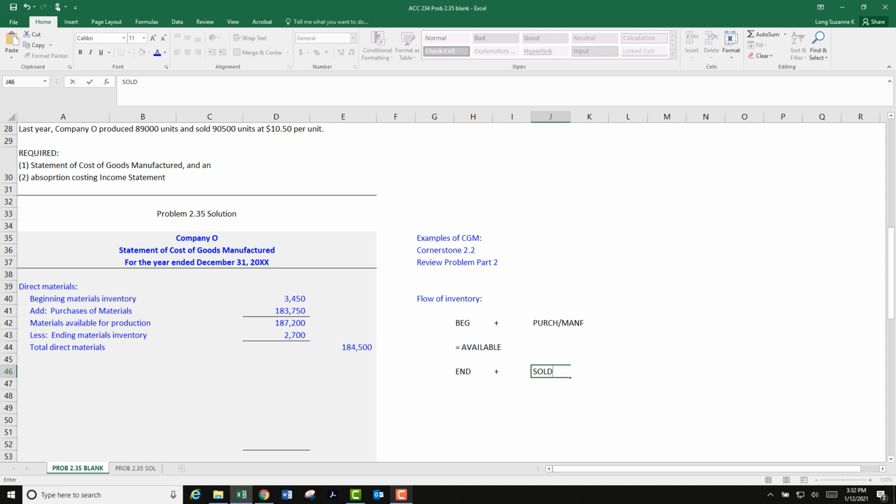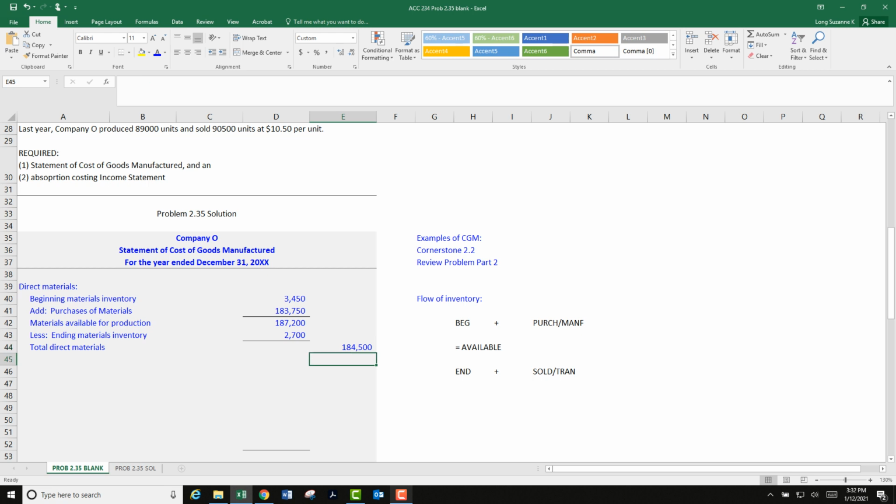Oops, I want to do a slash. Transferred to the, dang it, a slash. There we go. Transferred to the next thing. So in this case, we're not selling these direct materials. We're transferring them into production. We're going to use, this is how much direct materials we used in production, 184,500.